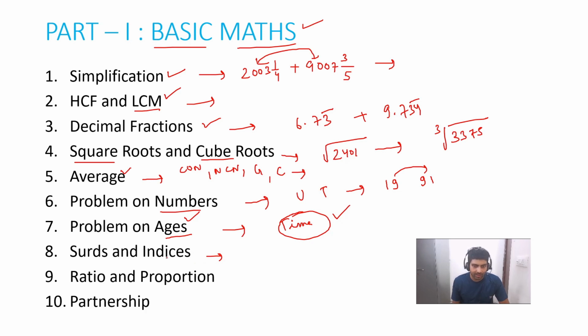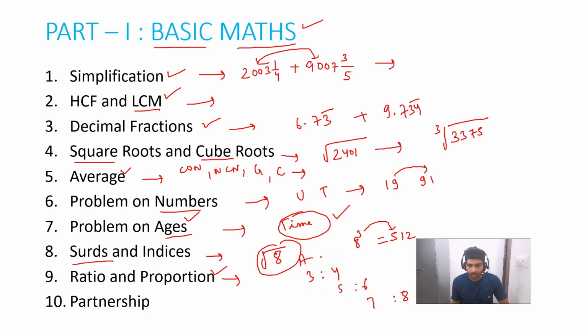The next topic will be surds and indices. Surds means anything which is in roots, like root 8, and indices means if I write 8 to the power 3, which is 512. These all have different properties, and on those properties we have different types of questions. Then topic number 9 will be ratio and proportion: 3 is to 4, 5 is to 6. What is A, B, C? Then we have 7 is to 8. What is A, B, C, D? Suppose this is A, this is B, this is C, this is D. So this is the topic, the first 9 topics.